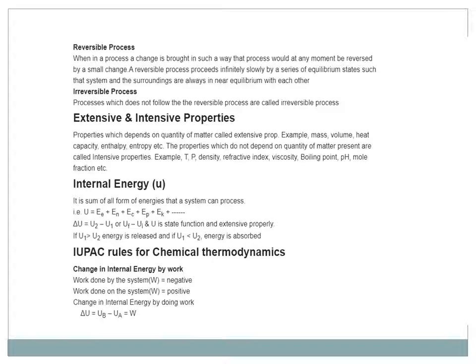Change in internal energy by work. Work done by the system is negative. Work done on the system is positive. And change in internal energy by doing work: delta U is equal to UB minus UA is equal to work W.